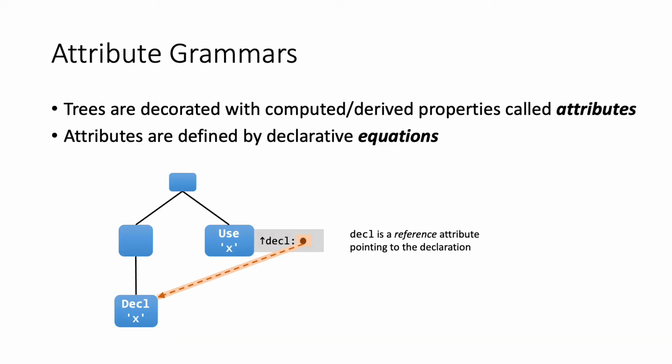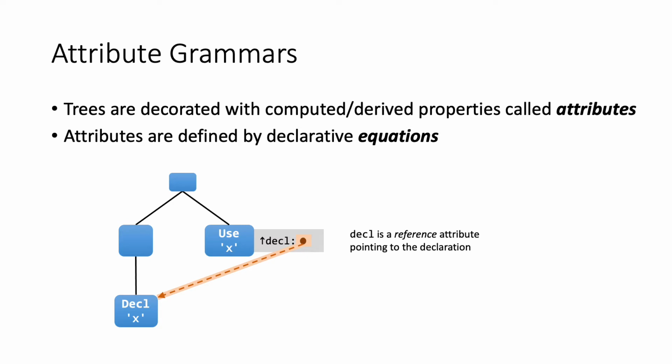I will start by introducing attribute grammars. This is a formalism invented in the 60s by Donald Knuth. Attribute grammars work on trees. So normally in a Yastad compiler, you have the input text, you parse it into an abstract syntax tree, and this tree is then decorated with computed properties or derived properties that we call attributes.